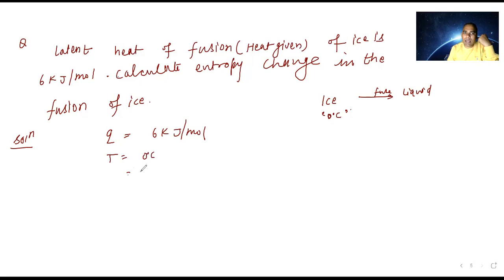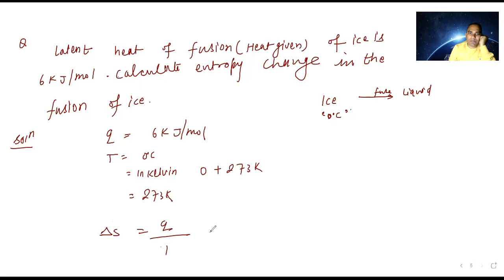If you want to convert to Kelvin, we do 0 degrees Celsius plus 273 Kelvin, so it is 273 Kelvin. Now delta S is equal to Q by T. So simply you can write 6 upon 273. Now it is in kilojoule; converting into joule, it is 6000 joule per mole.